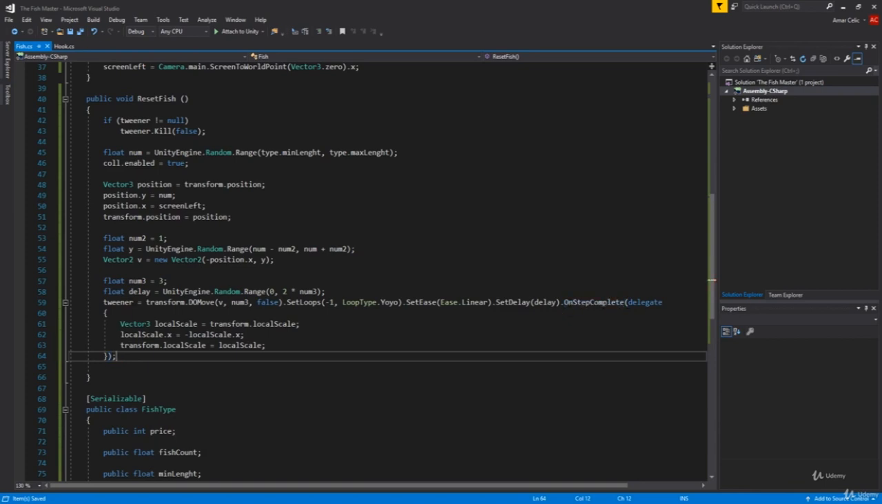So right here we have to move our fish, and this will be mostly on the x-axis because it will just move left and right. So that's where our loop type yo-yo comes in handy. It will be in linear motion, so going left to right with a delay for when to start, and when it's done, on complete, we are just swapping.